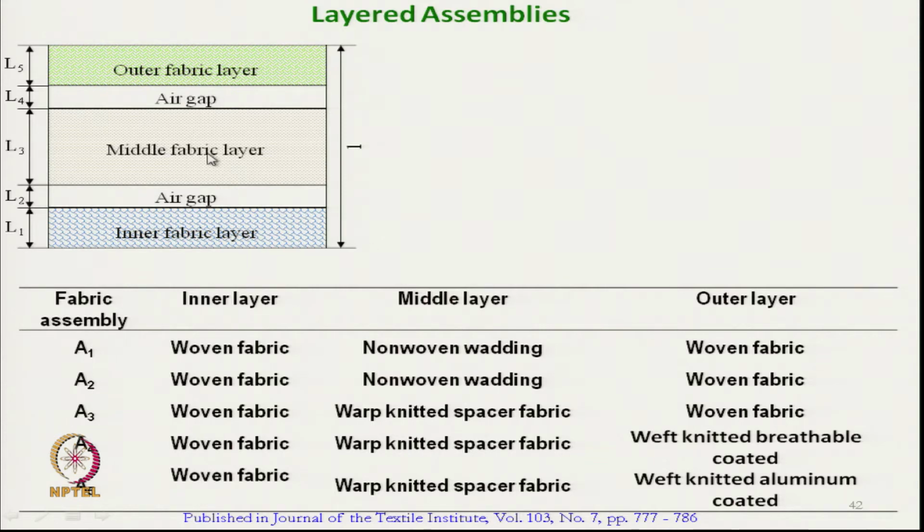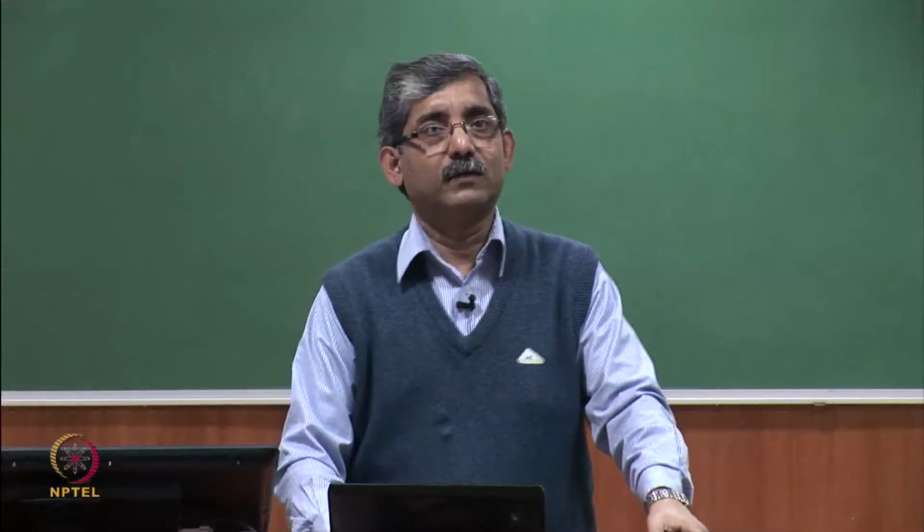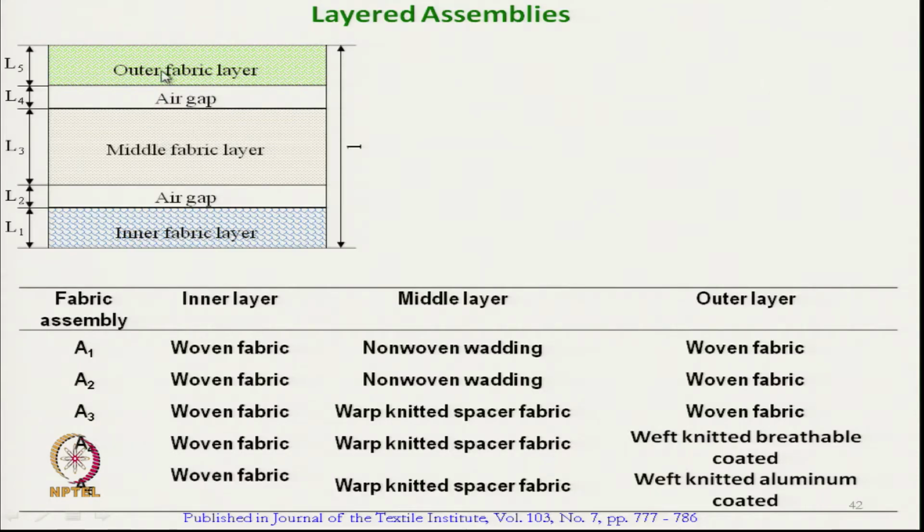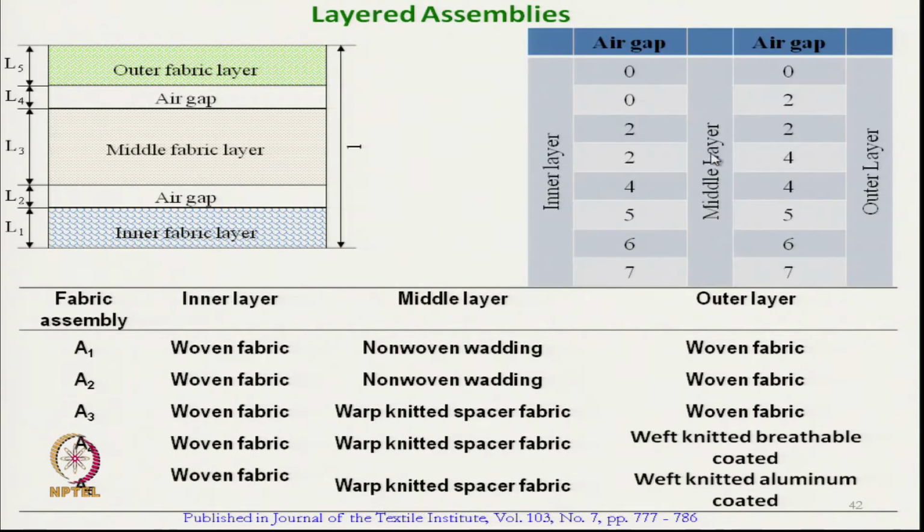Between the middle layer and outer layer an air gap was created, and between the inner and middle layer air gaps were created using a metallic frame, where the air gap thickness between layers was varied. These are the different air gap combinations.